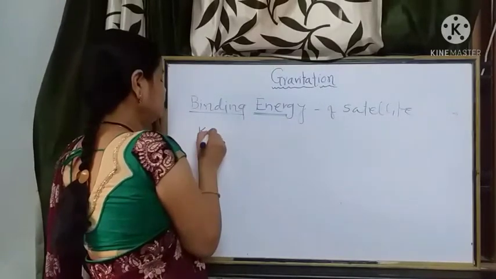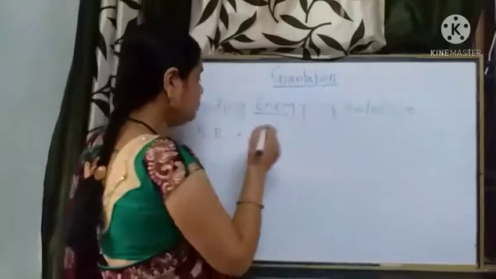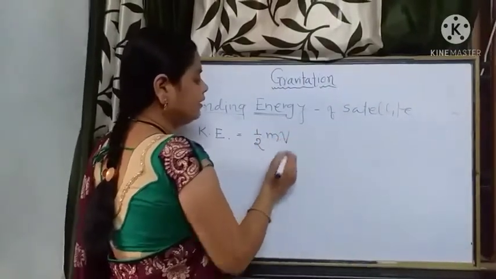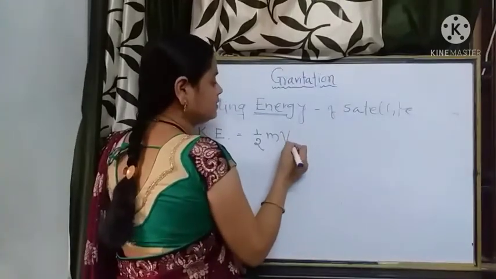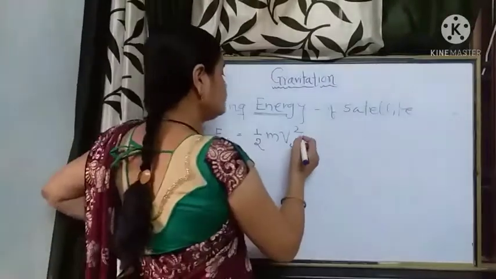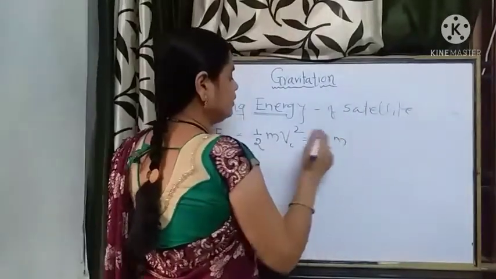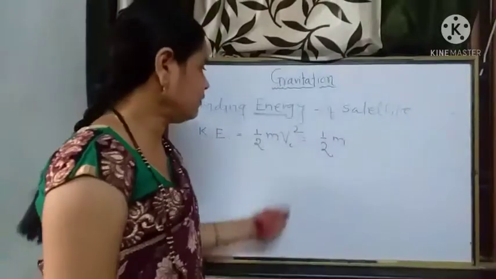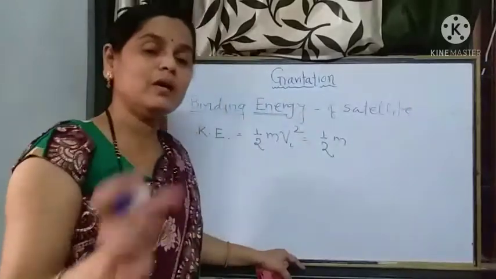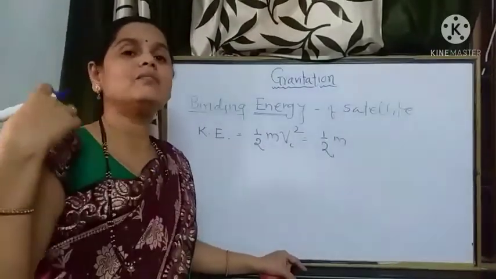Say initially, the kinetic energy to be provided on the surface of earth is equal to half m v square, because it is orbiting around the earth. So kinetic energy is equal to half m times v square. The satellite is orbiting at height h above the earth's surface and it is about to escape.